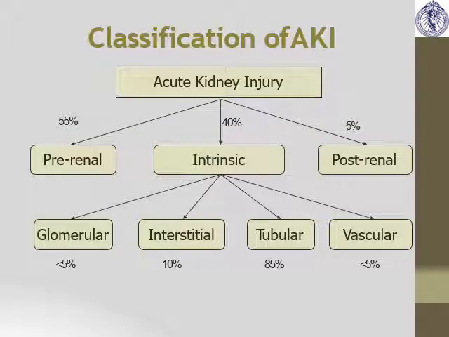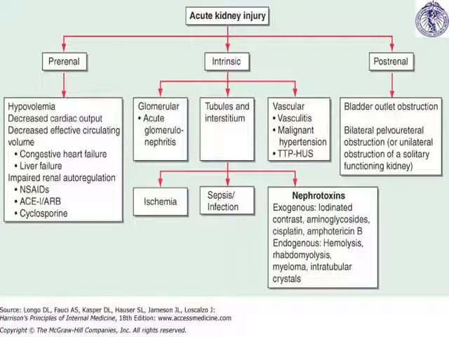Next, etiopathogenesis of AKI. AKI is basically intrinsic, pre-renal and post-renal. Intrinsic is again divided into glomerular, interstitial and tubular. Pre-renal constitutes various causes such as hypovolemia, decreased cardiac output, and decreased effective circulatory volume, that is congestive heart failure, liver failure, and impaired renal autoregulation.